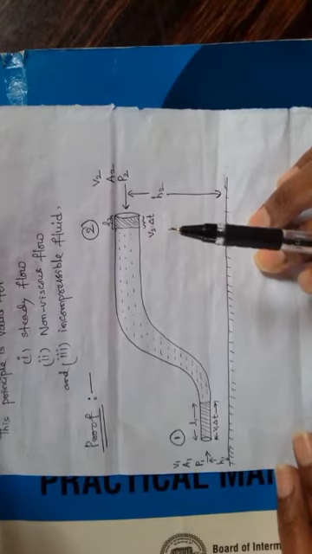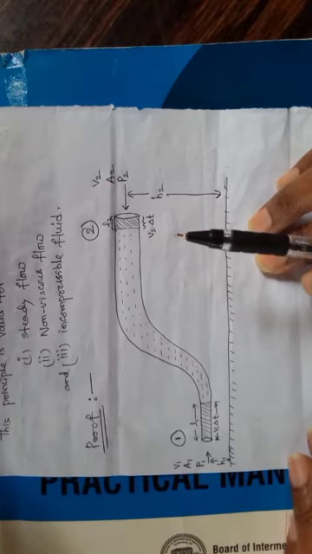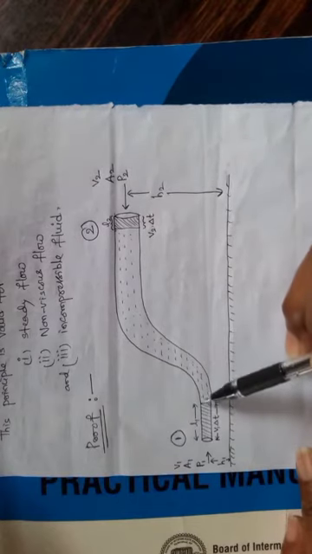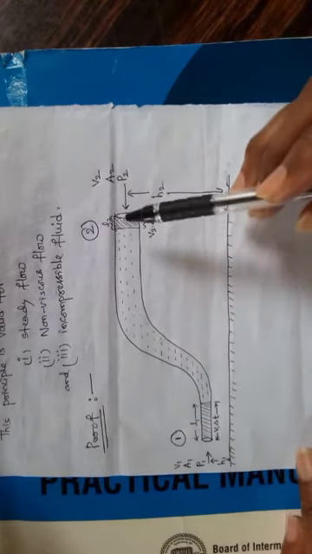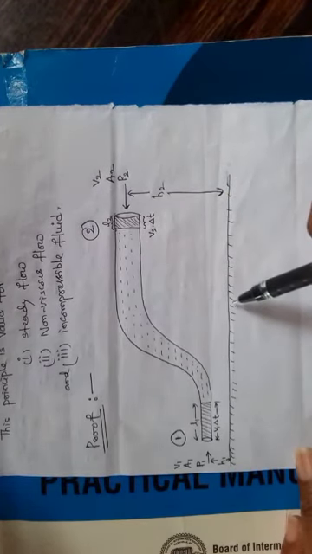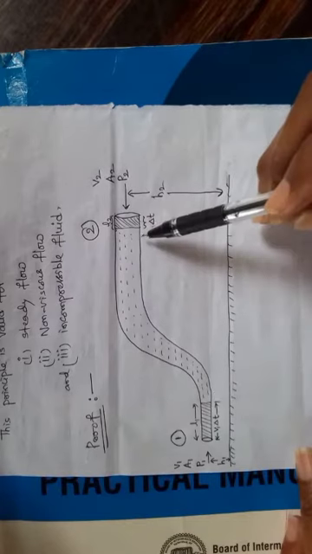Here what we are considering is a fluid flowing through a pipe of varying cross section. In the diagram you can see its cross-sectional area is continuously increasing, and its height from the ground is also less here, more here, so increasing.